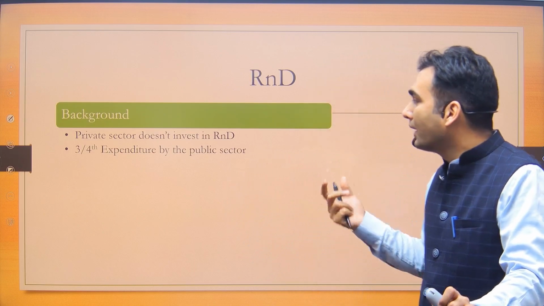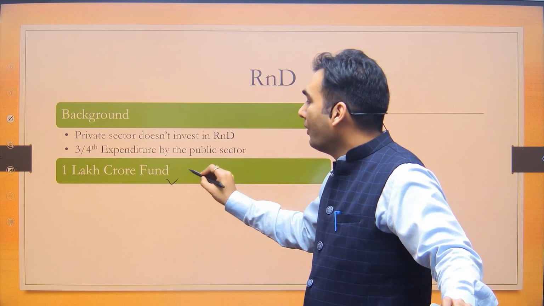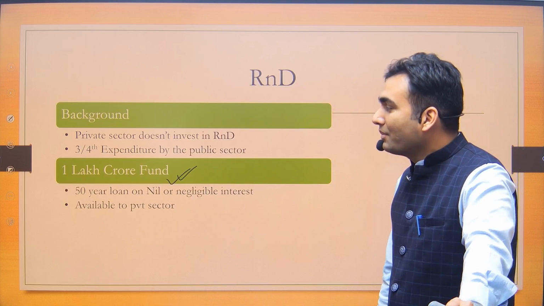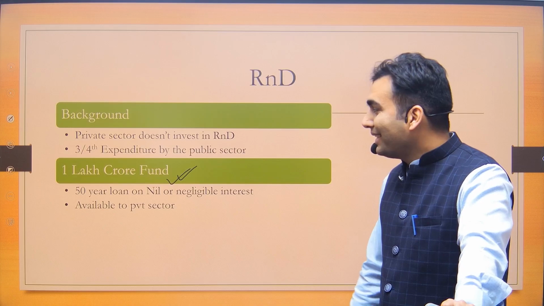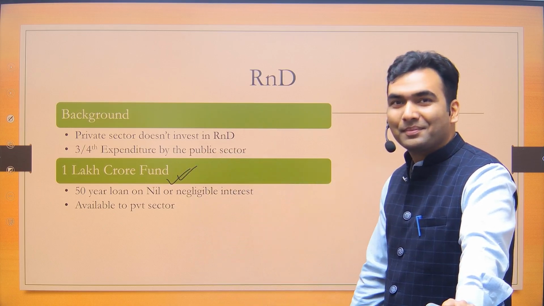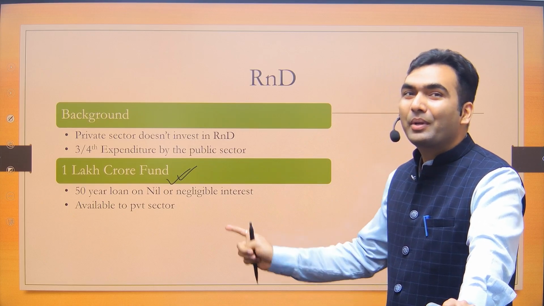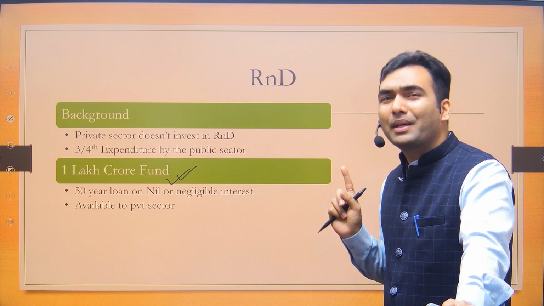So now the government has come up with a scheme. Government has said that 1 lakh crore fund is going to be instituted. And this fund has some similar feature that we have discussed last night. It is also a 50-year loan on zero or negligible interest rate, which would be available to private sector. Now see, very smartly again what government has done.